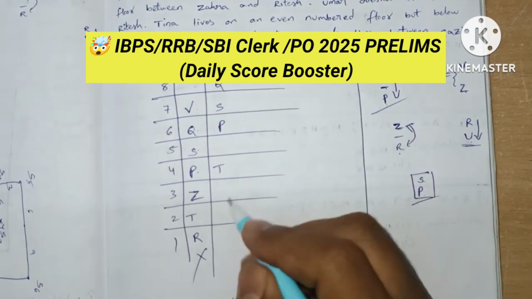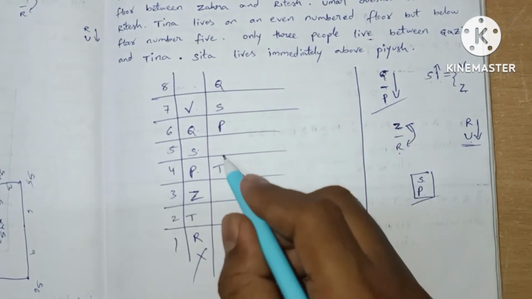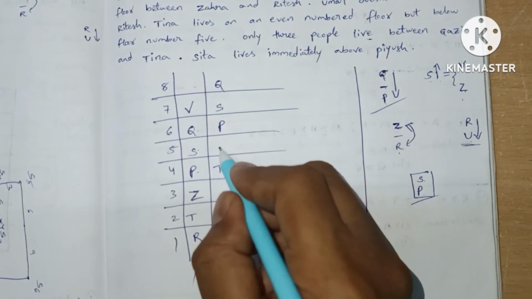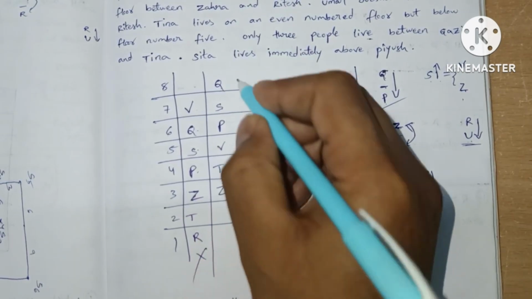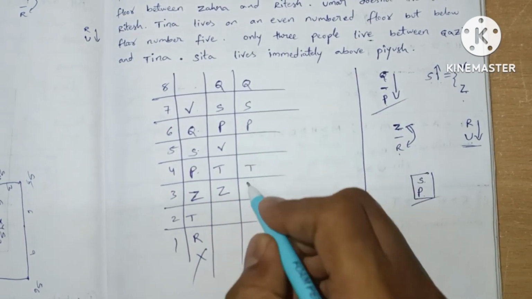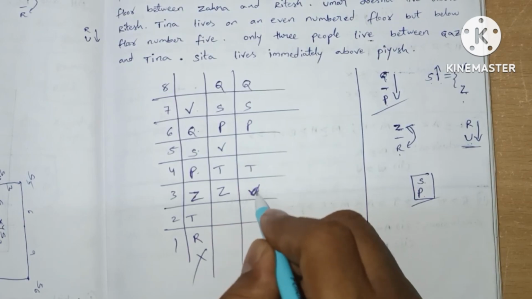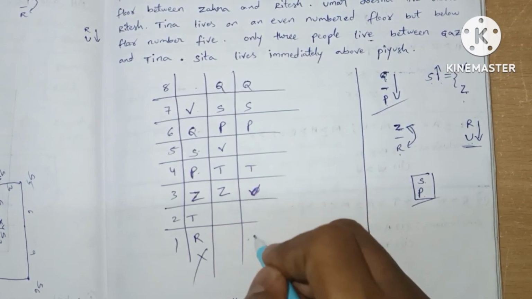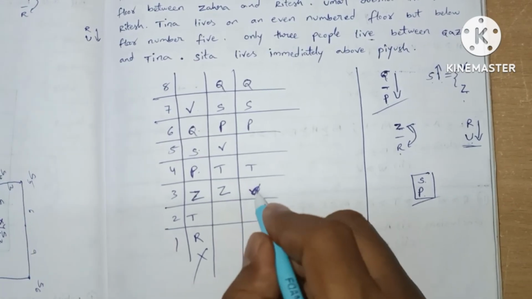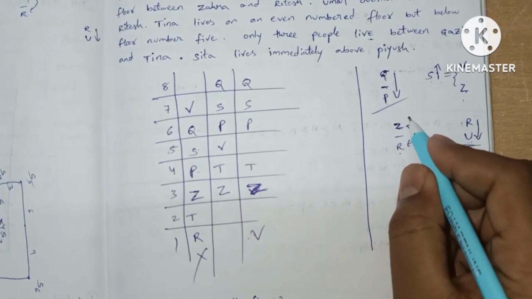Let's see this possibility. Here S above is only one person, so we can write V and Z either this one or else here. I like to write Z here and V here because we have another statement.